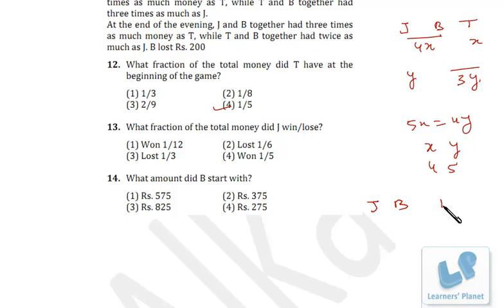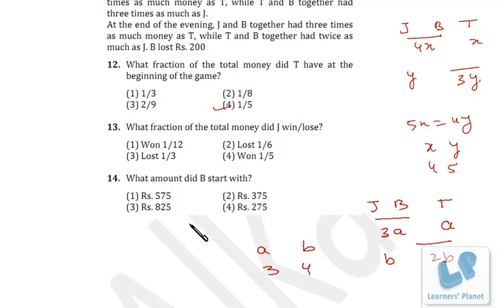J, B, T. J and B together had 3 times as much money as T. Suppose it is A, then this is 3A, while T and B together had twice as much as J. Now J is suppose B, then B and T together 2B, right? Now further here, 3A and A, 4A is equal to 3B. That means A is to B is 3 is to 4.